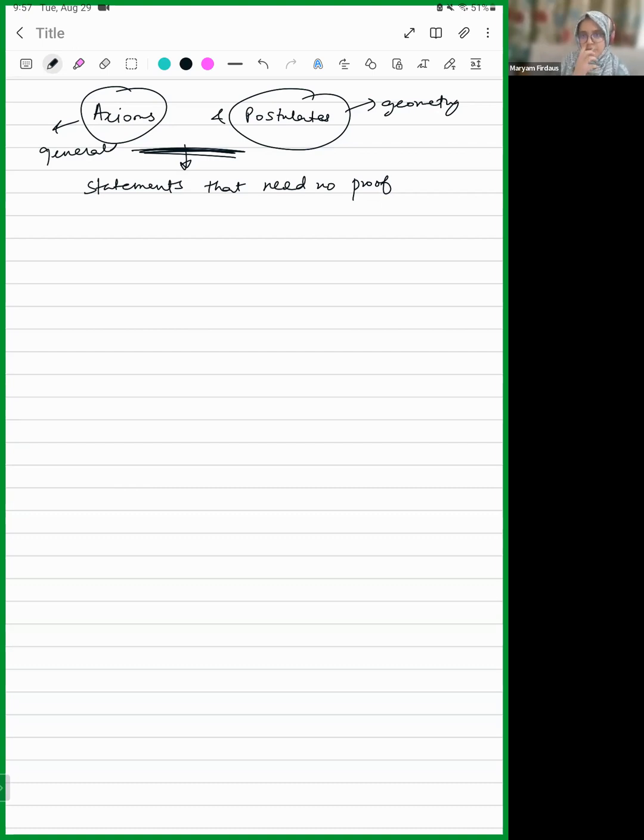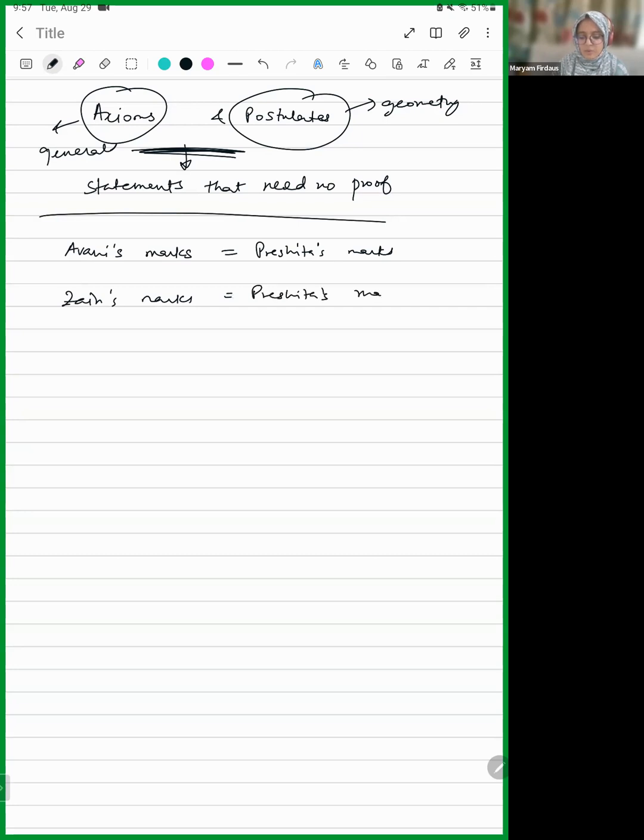So we are talking in terms of geometry now. How about we say something else? Like if I say that Avni's marks are equal to Preshita's marks, and I say that Zen's marks are also equal to Preshita's marks, then what does this mean?